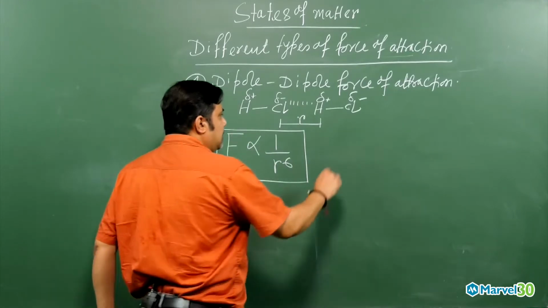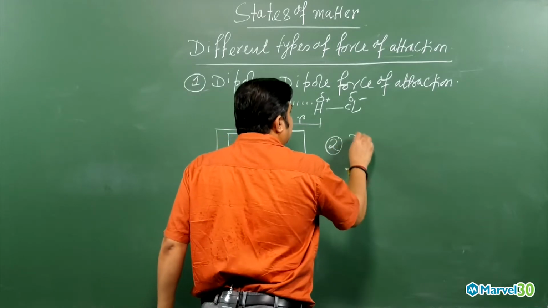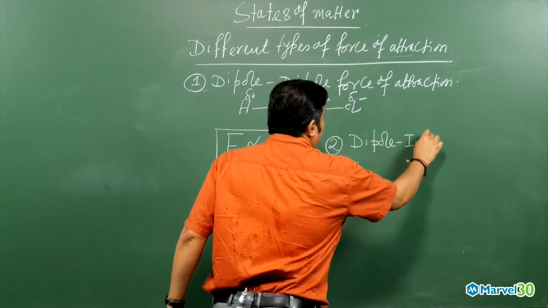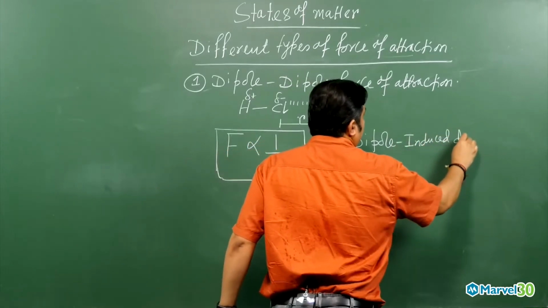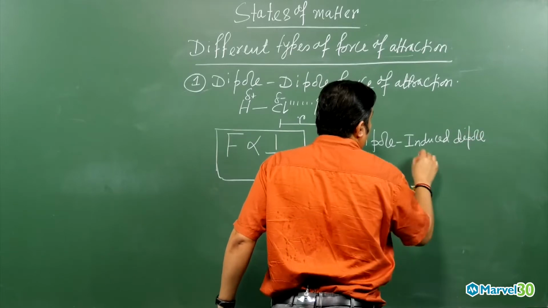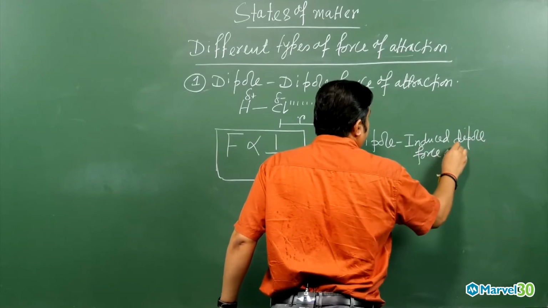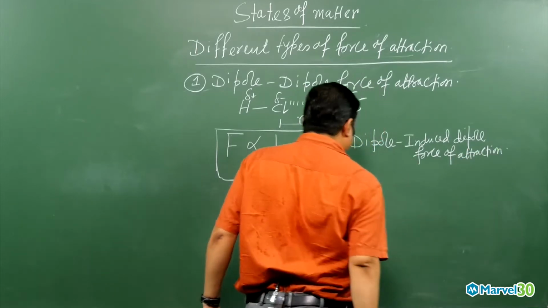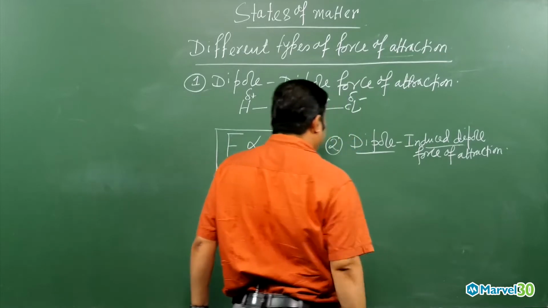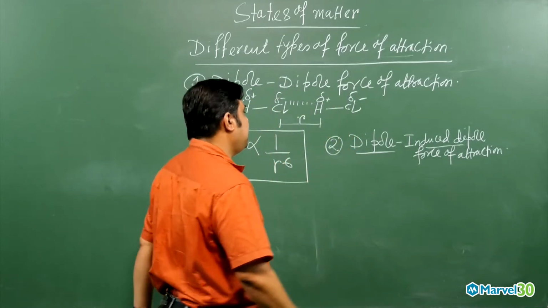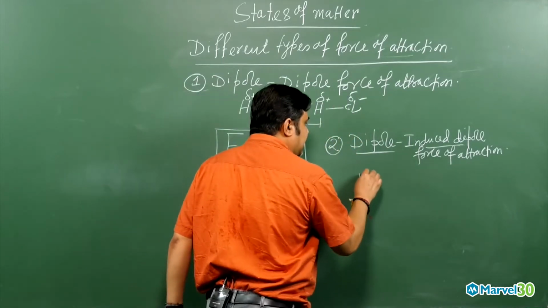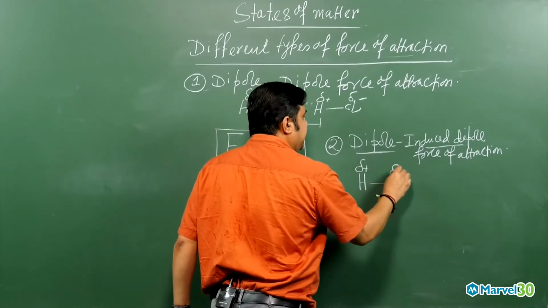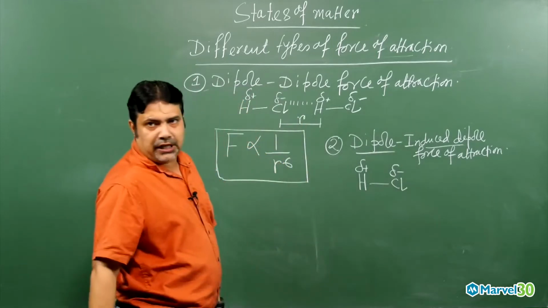The second one is the dipole-induced dipole force of attraction. In the dipole-induced dipole force of attraction, what is that, my dear? If there is a dipole molecule like HCl, where this will be delta plus and this will be delta minus, as chlorine is more electronegative in nature.